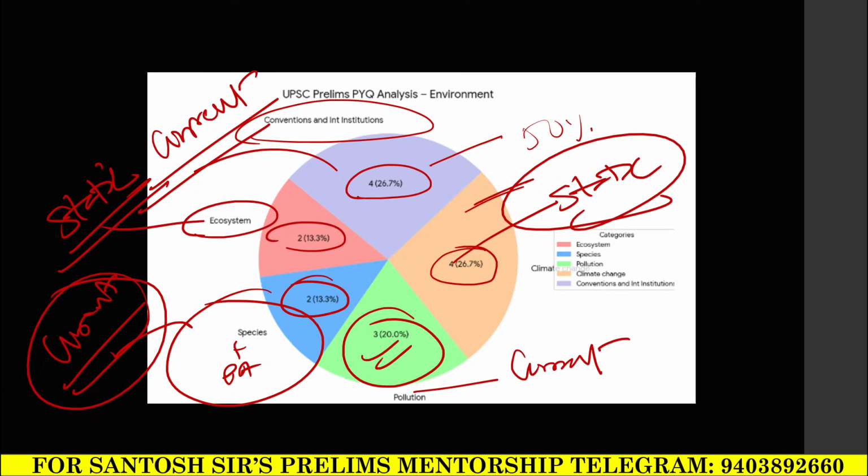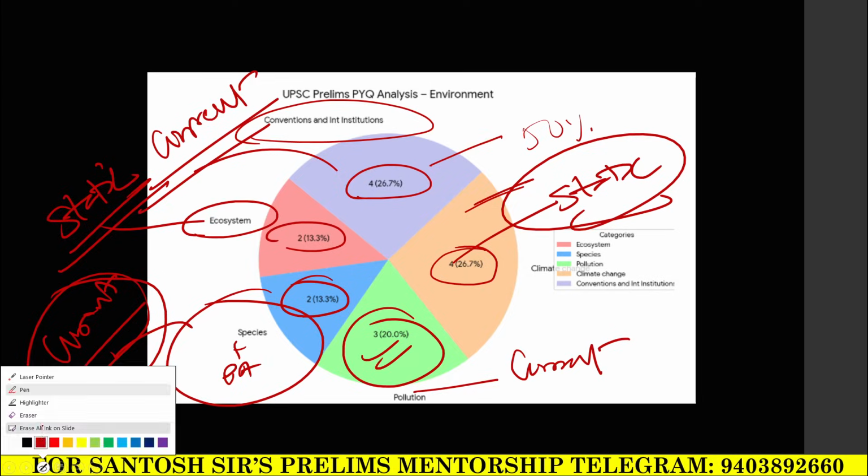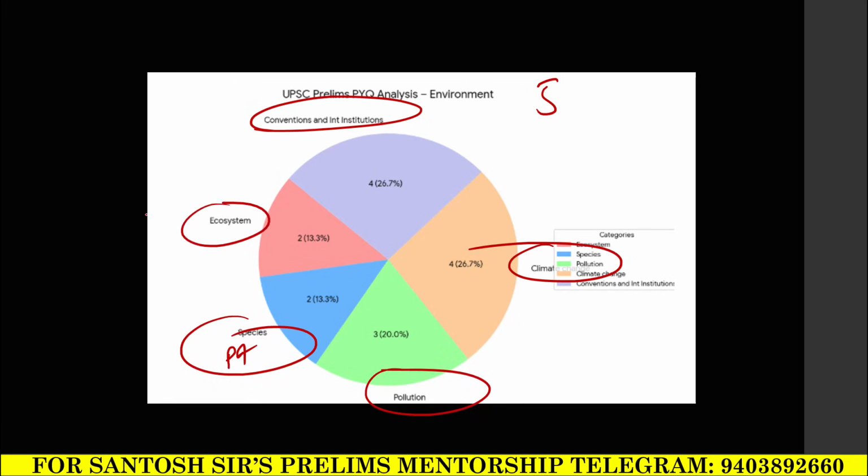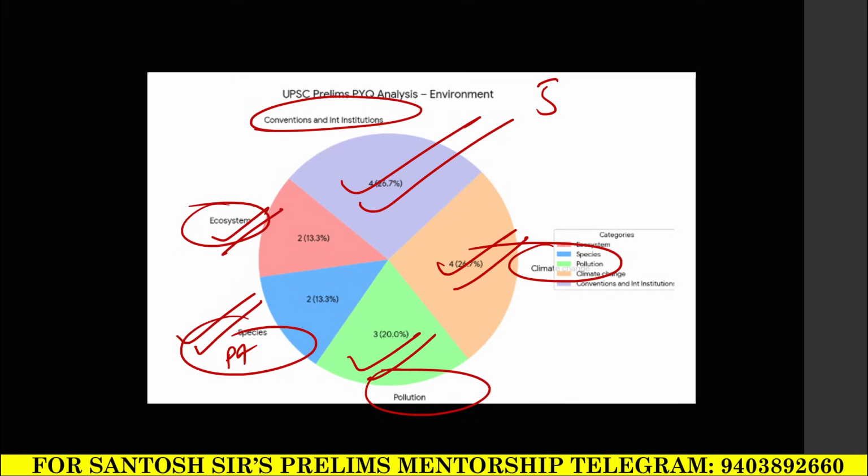As I had promised, I will be giving you five themes. Which are these five themes? We have international conventions and institutions, then climate change, then pollution, then species and protected area, then ecosystem. And what is the priority? The first priority should be given to international conventions and institutions, the second to climate change, the third to pollution, the fourth to species and protected area, and the last to basic ecosystem concepts. But this is really important for understanding the environment subject.